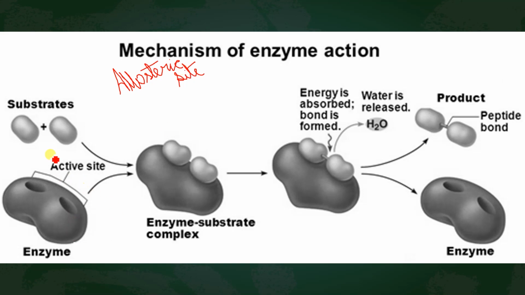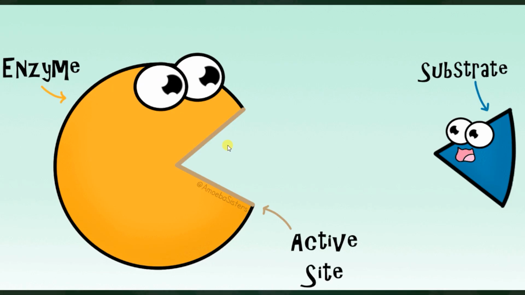When the substrate acts on the enzyme, it forms an enzyme-substrate complex, and then there will be a reaction. Energy is absorbed and a bond is formed with the substrate. Then the product comes outside, and the enzyme is again free to form another bond. Got it? So this is the mechanism of enzyme action.